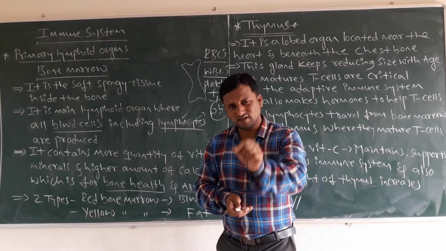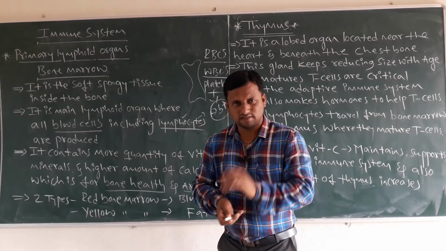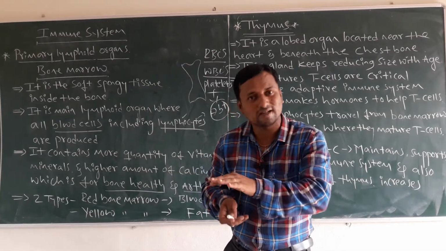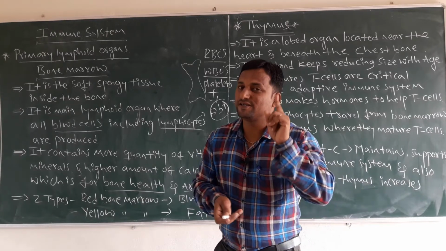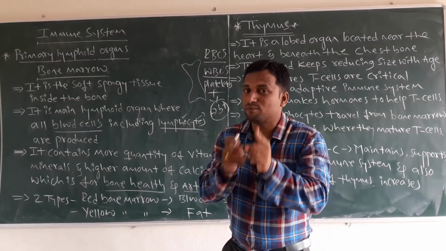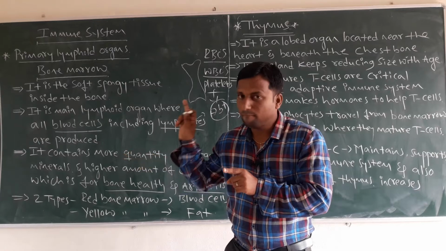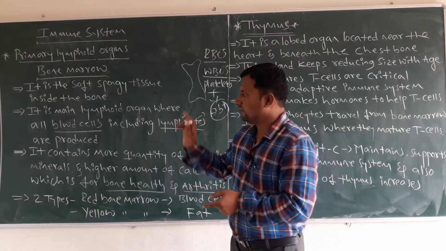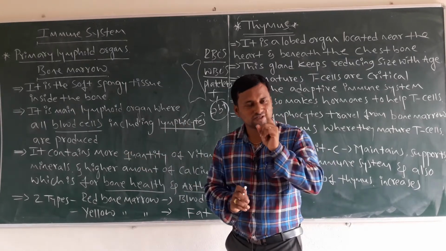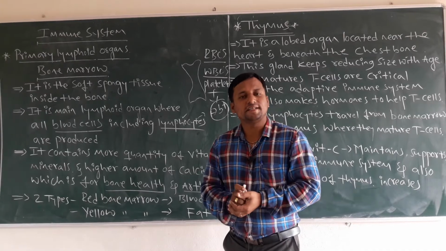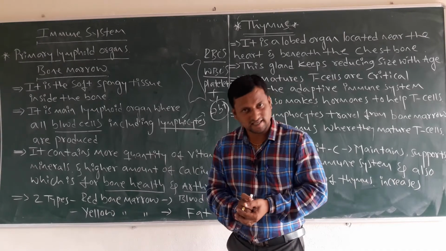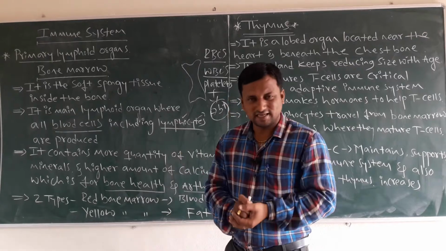If suppose this organ is absent in our body, then what happens? If it is present in our body, then what happens? Then only you are going to get the clear picture of that organ or part. So like that, bone marrow plays a very important role in the production of the blood cells and also antibody-producing lymphocyte cells.